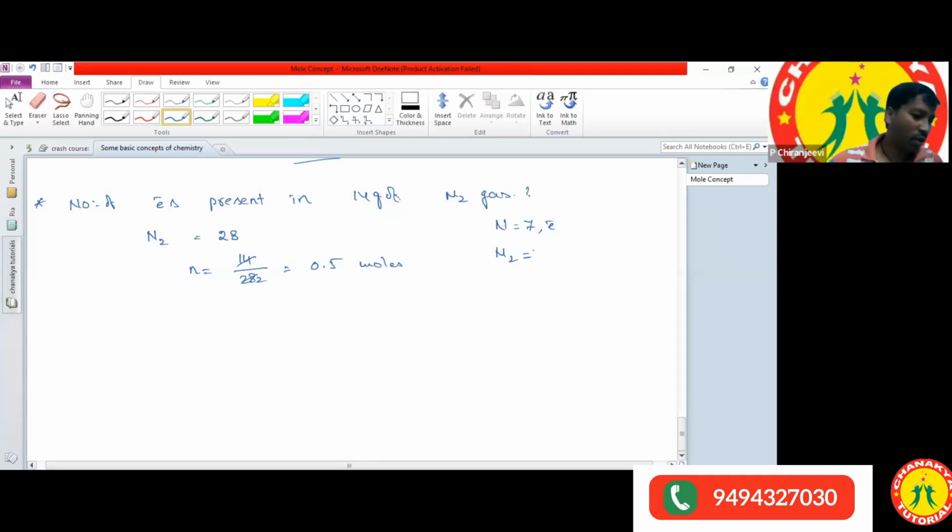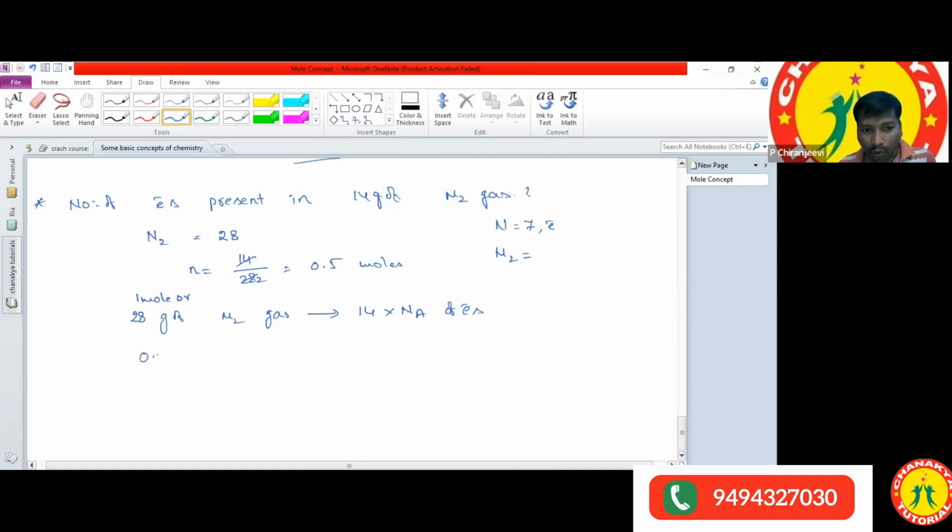So according to that, to make it clear, 28 grams of nitrogen gas contains 14 into Avogadro number of electrons. 28 grams is equal to 1 mole. So 1 mole of nitrogen gas contains 14 into Avogadro number of electrons.